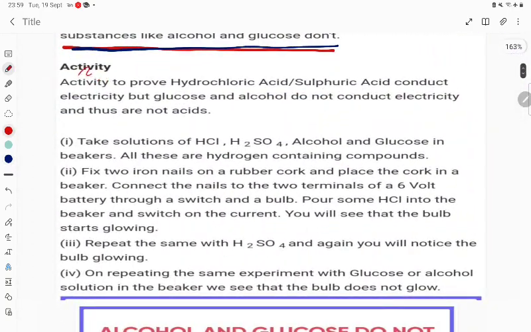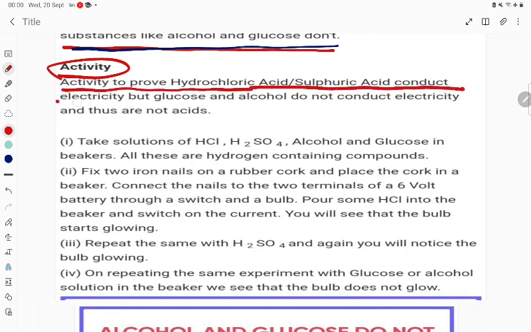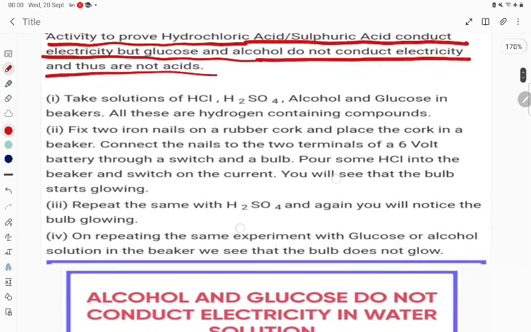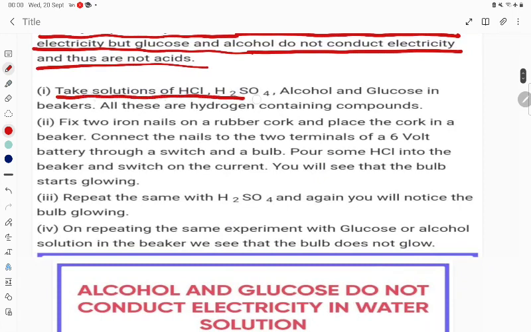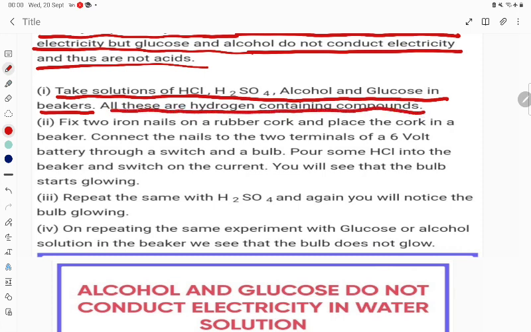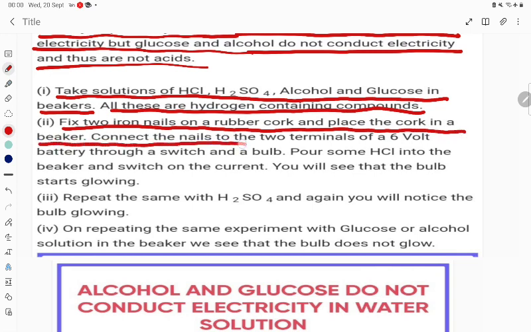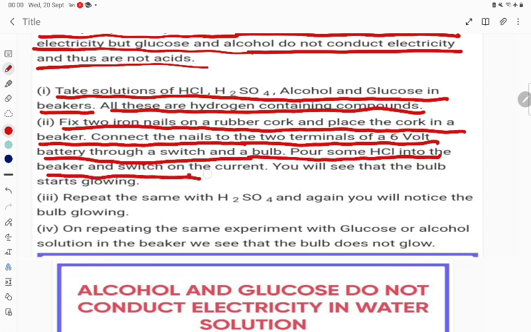Activity. To prove hydrochloric acid and sulfuric acid conduct electricity but glucose and alcohol do not conduct electricity and thus are not acid. Take a solution of HCl, H2SO4, alcohol, glucose in beakers. All these are hydrogen containing compounds. Fix 2 iron nails on the rubber cork and place the cork in a beaker. Connect the nails to the 2 terminals of the 6-volt battery through the switch and bulb. Pour some HCl into the beaker and switch on the current. You will see that the bulb starts glowing.